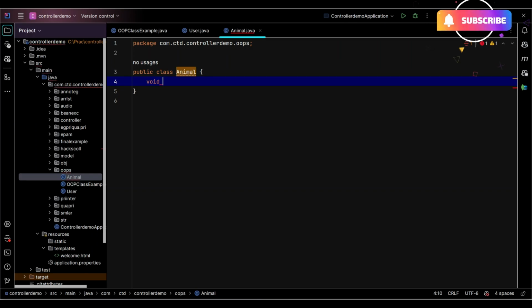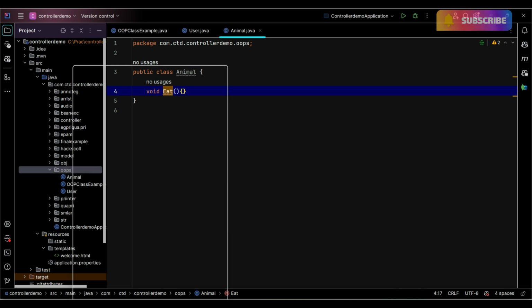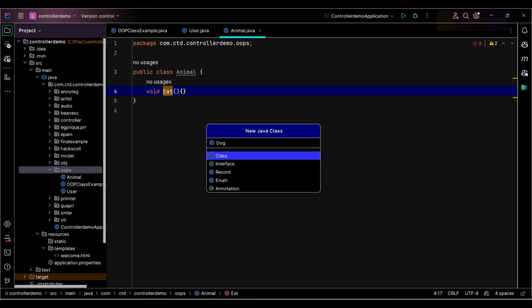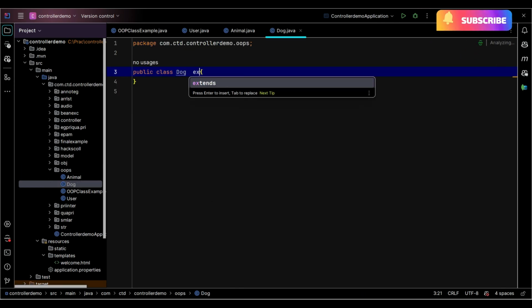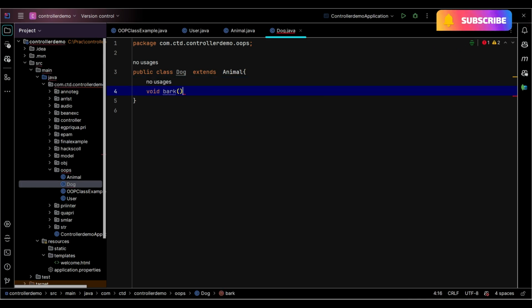Then we have a Dog class which extends Animal, and it has a void bark method. What if the dog needs different eating logic than the one we have written? You will end up overriding everything, or in the worst case duplicating it. So this is one bad way to write that.